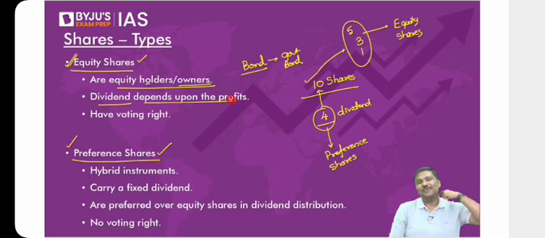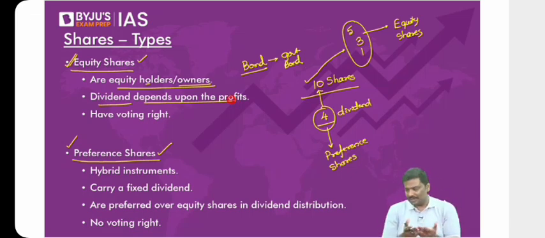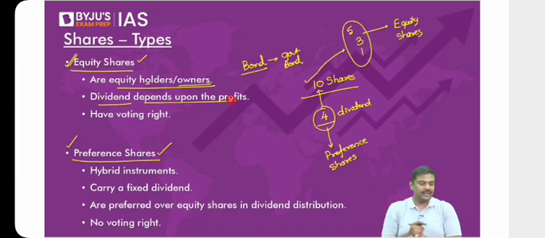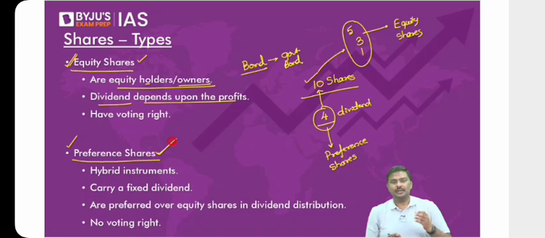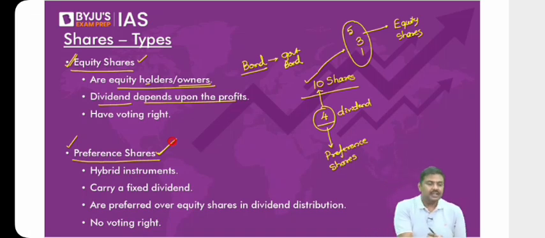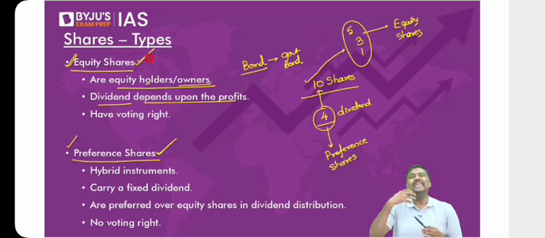Some of you are asking, sir, what is dividend? My dear, we have discussed dividend multiple times now. It basically represents, you are not revising. Dividend is a part of the profit given to owners of the company. Please open the budgeting concept. In one of the slides, I've written the term dividend. And earlier also we have discussed it. Anyways, those who are owning equity shares are called equity holders or owners of the company.